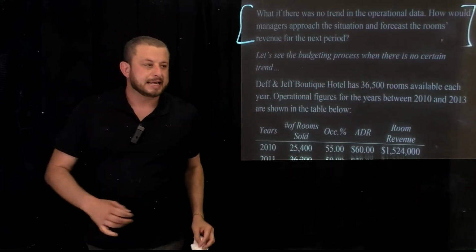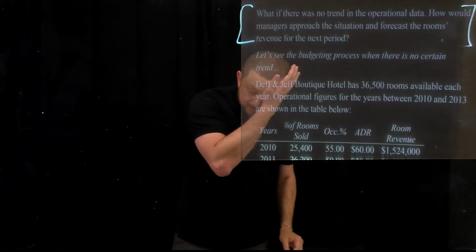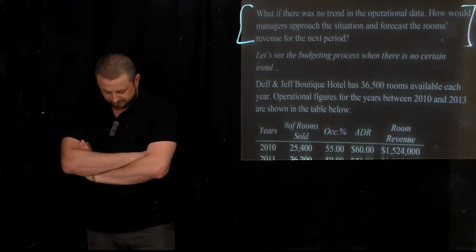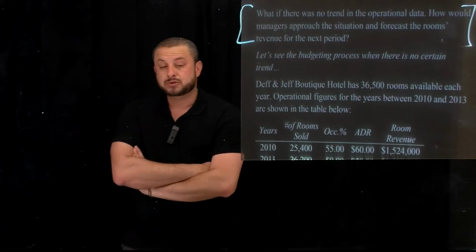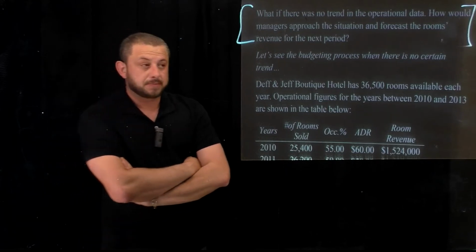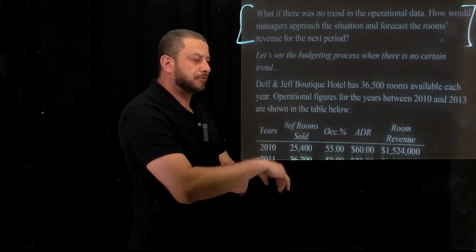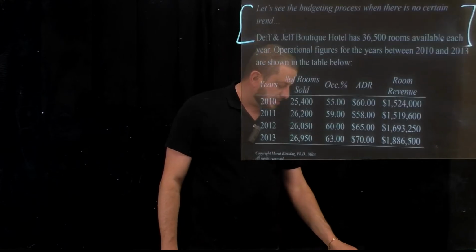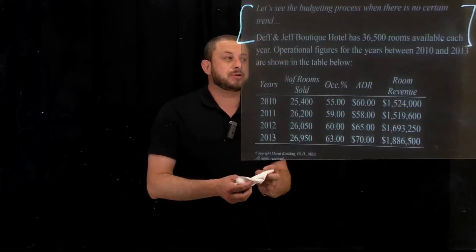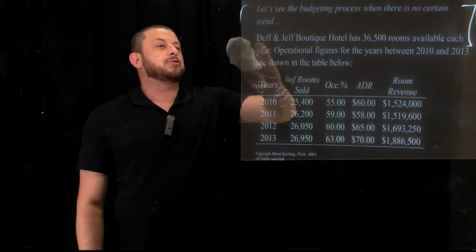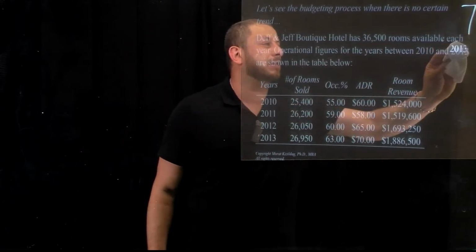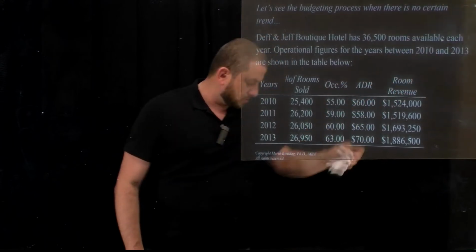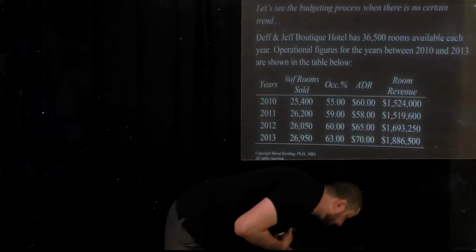Okay, guys. If we don't have a trend, the most basic but sometimes most effective approach is just to take an arithmetic average, okay? Def and Jeff Boutique Hotel is the question over here. Let's say they have 36,500 rooms available each year. Operational figures are represented in the table below. So I'm going to talk about the table in a second. Let me just erase this.